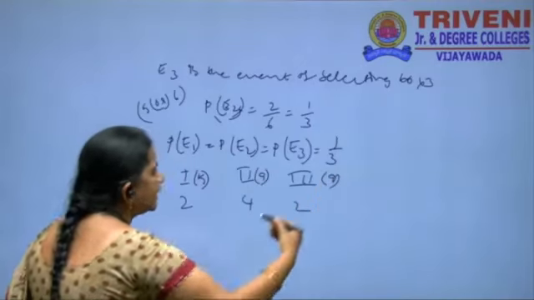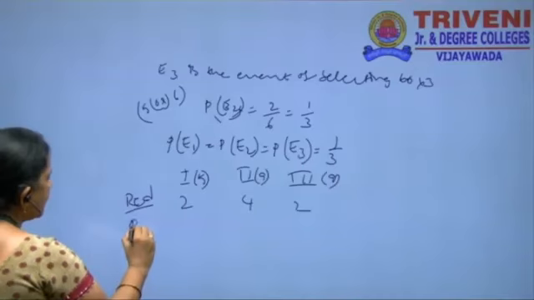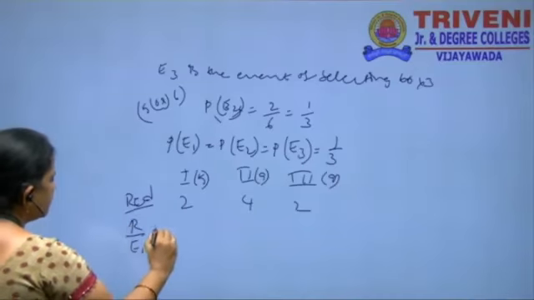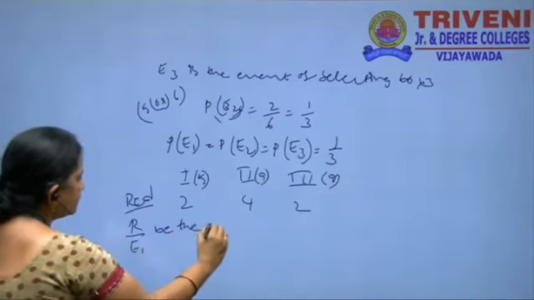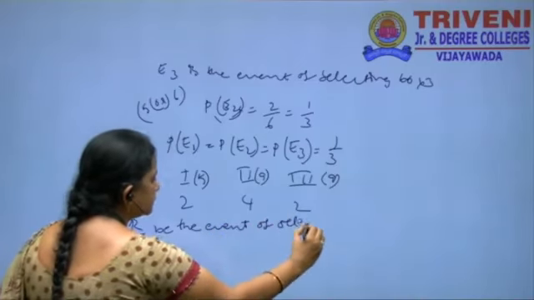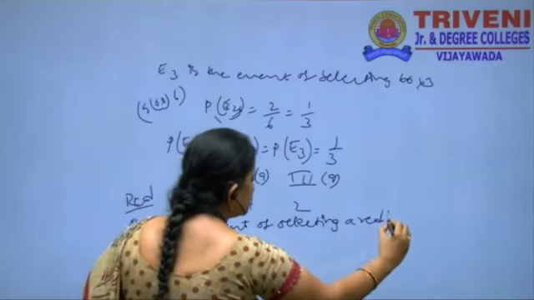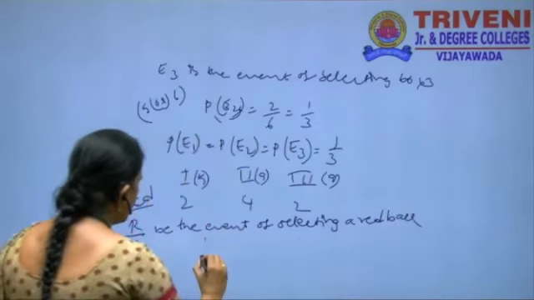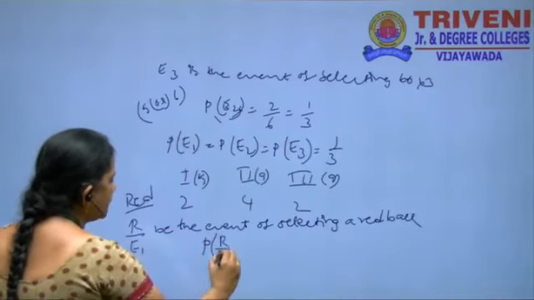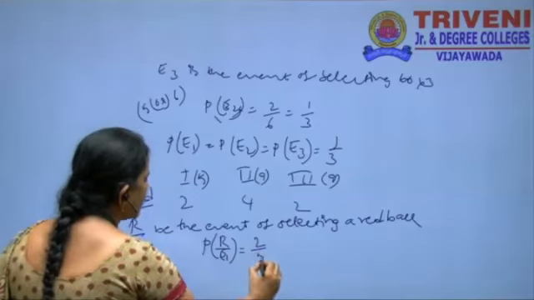Now R given E1 is the event of selecting a red ball from box 1. P of R given E1 is equal to 2 by 5.